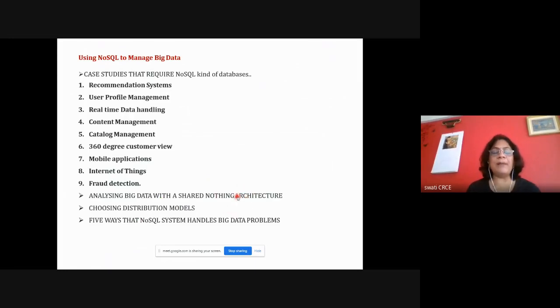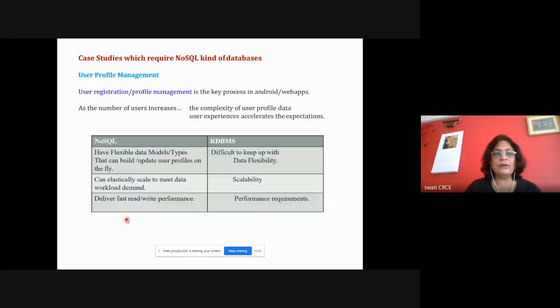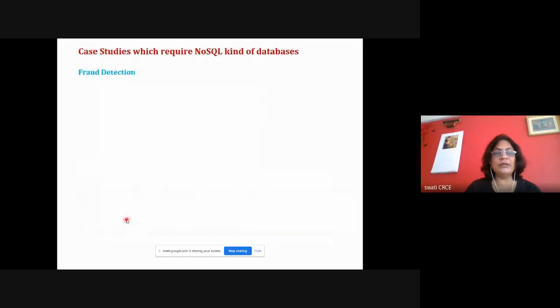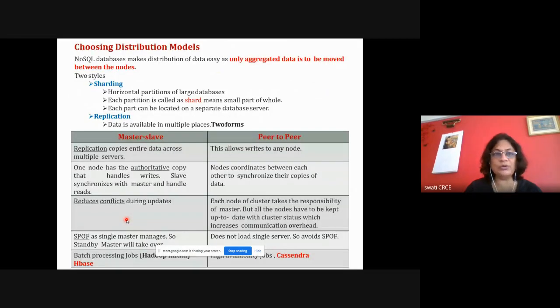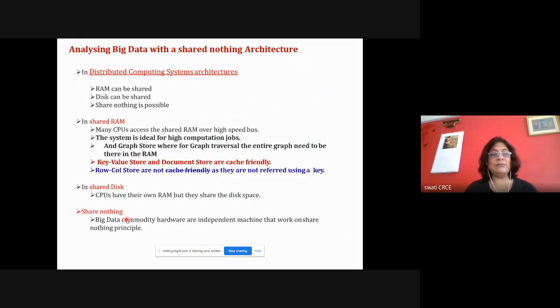If it is a distributed application, either you use shared memory for the components, or you use shared disk, and both techniques have their disadvantages. Here NoSQL works with shared nothing architecture. So these were the applications that we have already discussed in detail. Now I just want to tell you that these big data NoSQL architectures work on shared nothing architecture. In between the components, nothing is shared.